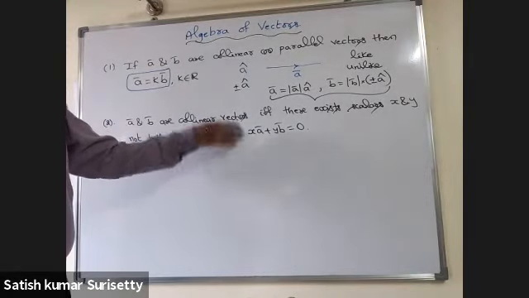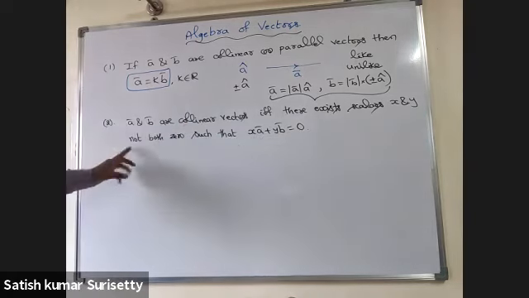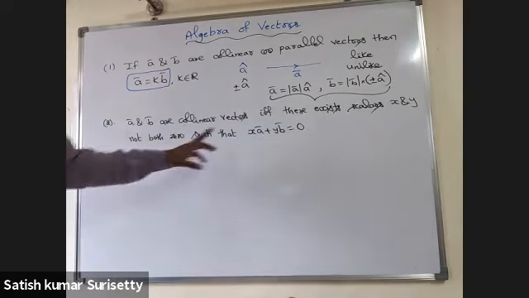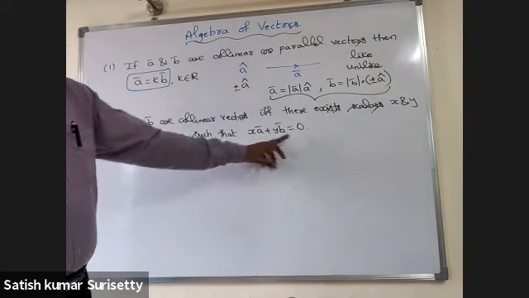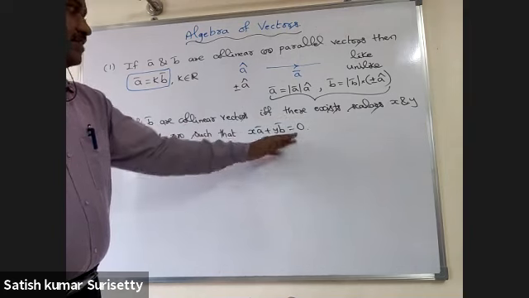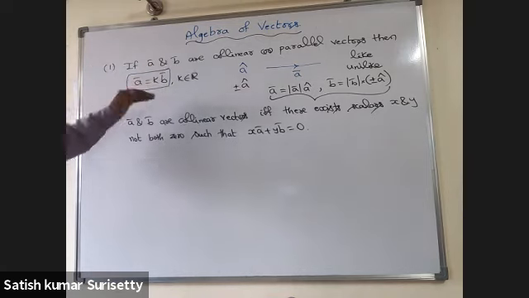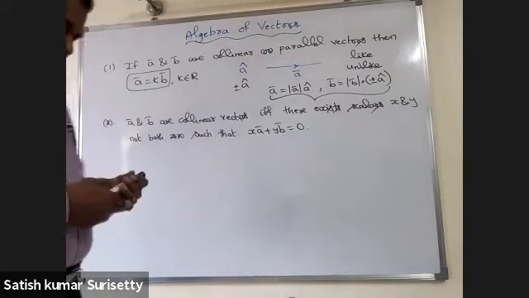Now if you want to prove backward, that means x A bar plus y B bar equal to 0, where x and y are not both 0 scalars. So if I consider x not equal to 0, I can write A bar equal to minus y by x into B bar. That means it is in the form of A bar equal to k into B bar. That means one vector is constant times the other. That means they are collinear.